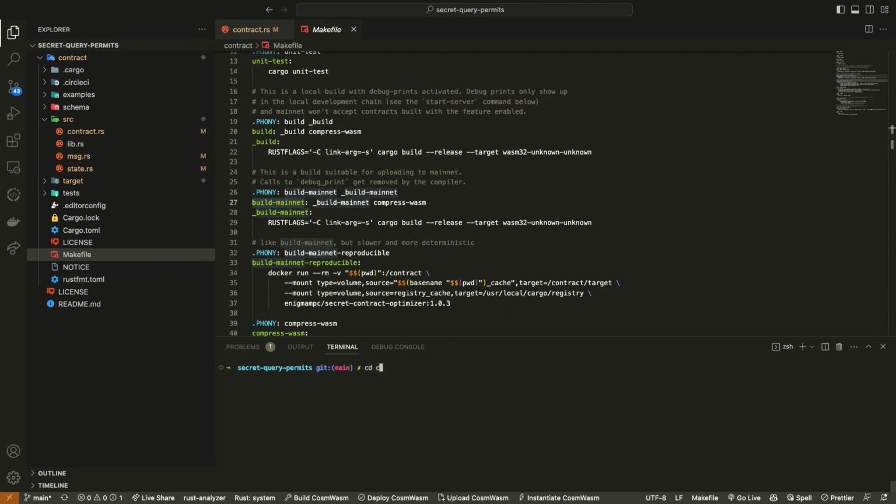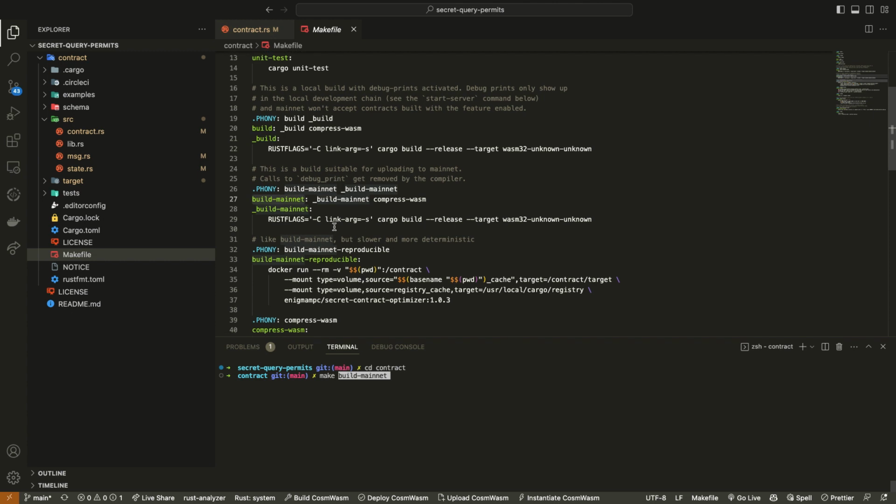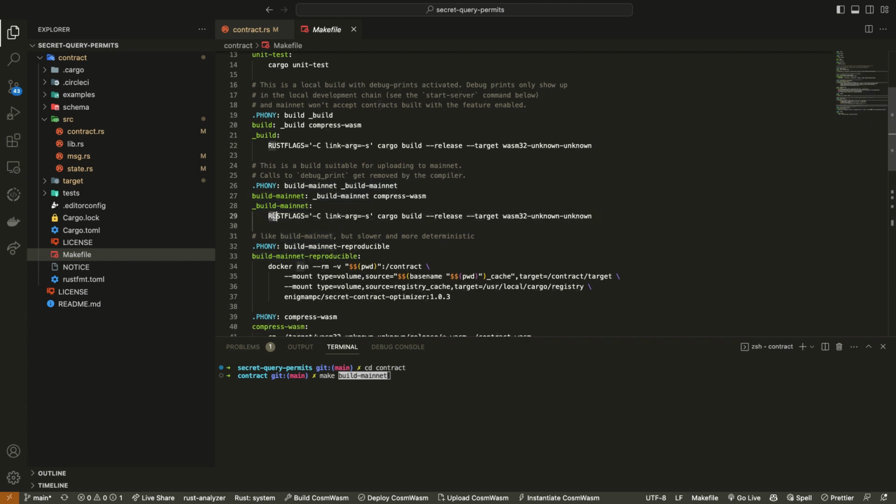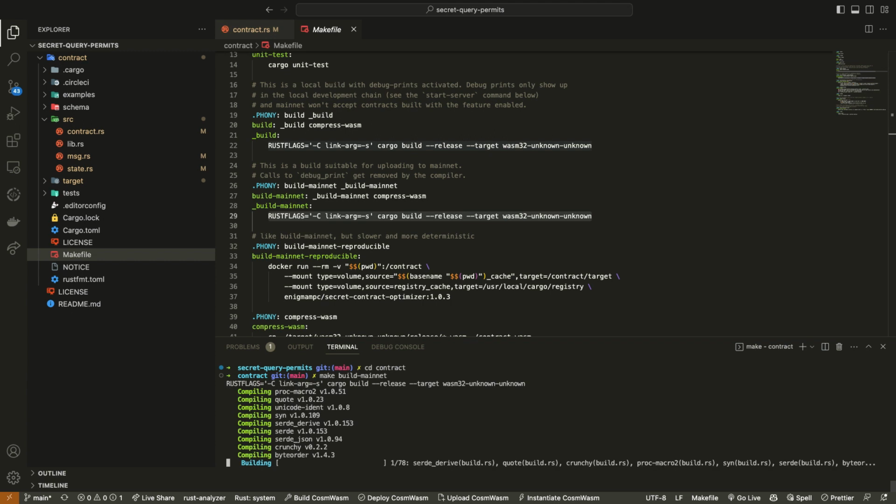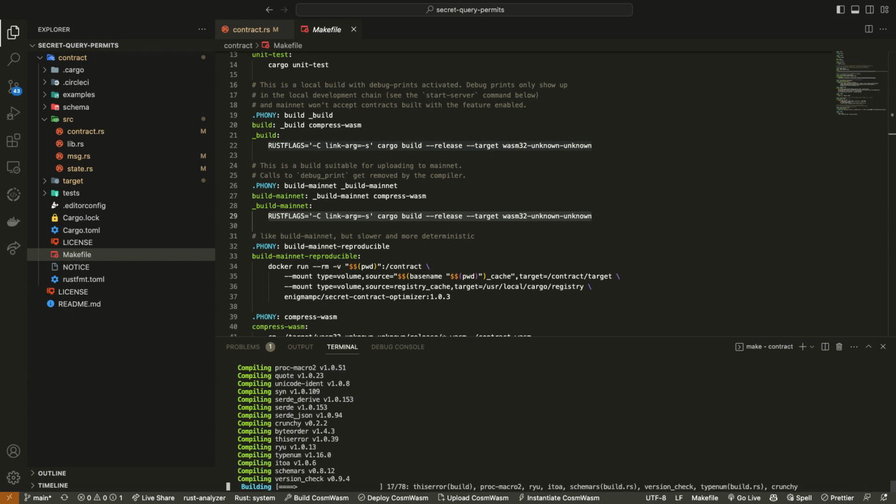So I've got to cd into my contract folder, and then I say make build mainnet. All that that's doing is this makefile is just calling this script right here, which is generating the WASM file of our smart contract. So call that. Hopefully this compiles successfully. We'll see.